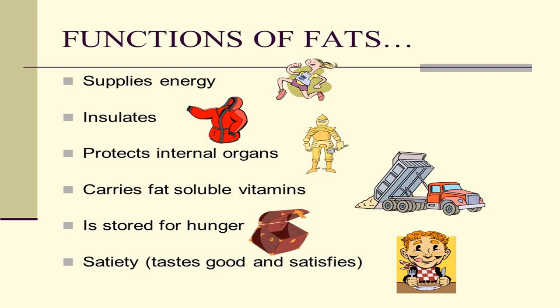Protects internal organs, as I told you that there is a layer of fat all over your body, all over the internal organs also, around the heart as well. ठीक है? So if any shock, अगर किसी ने धक्का मार दिया, हम लोग गिर जाते हैं तो हमारे internal organs directly damage नहीं होते. क्यों नहीं होते? Because of the layer of fat which is present over it. It carries fat soluble vitamins. हमारे अंदर जो vitamins हैं, it carries that also.